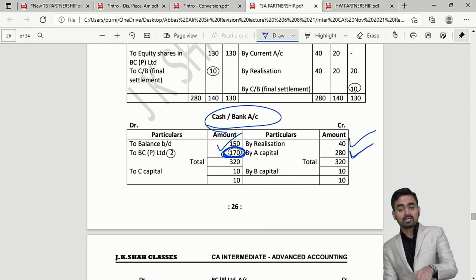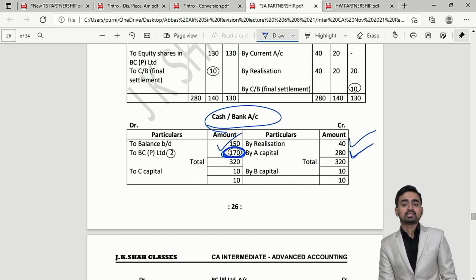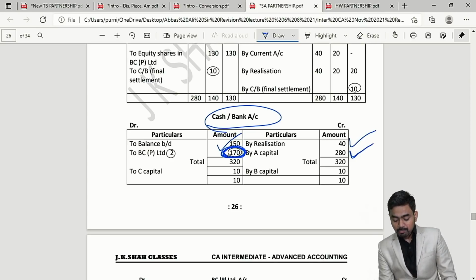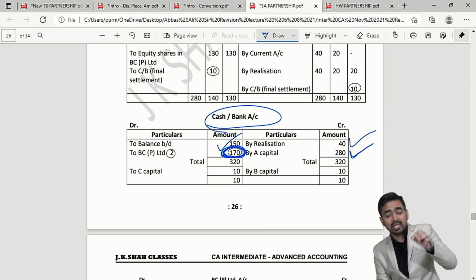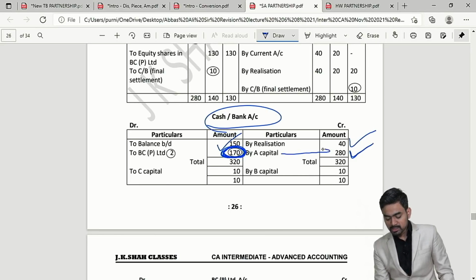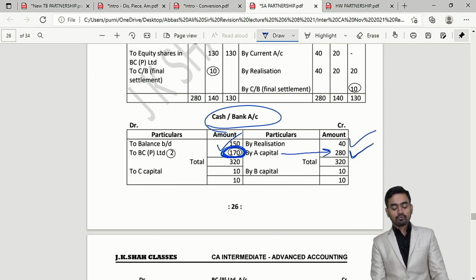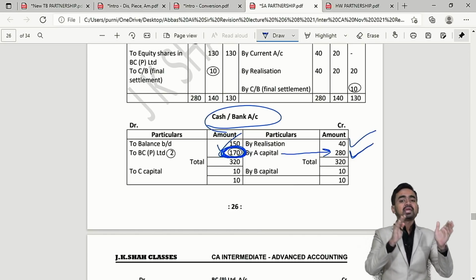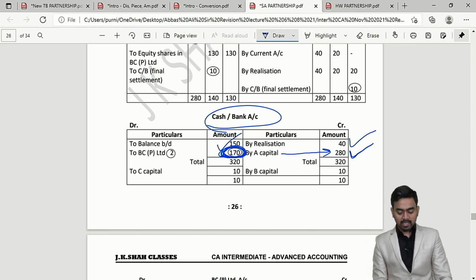This is the first balancing figure which you are getting in this sum. So 170 rupees the firm needs to pay to Mr. A. So find out the purchase consideration. Out of the total 170, the company will pay in cash and the remaining in shares.